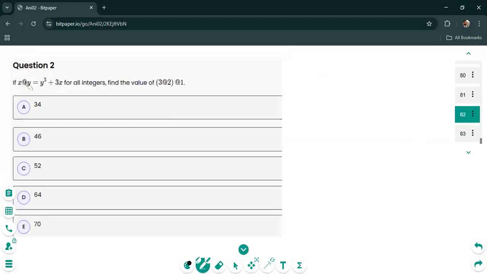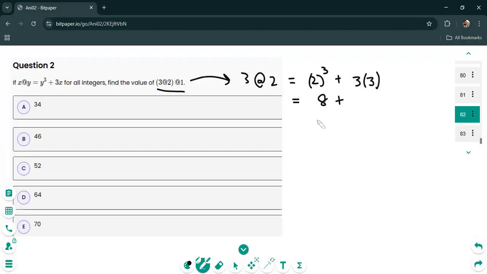All right, guys, here's another one. This is a pretty common type of question. They give you a weird symbol here, and there is a particular operation between x and y, and that gives you y cubed plus 3x. So here you would use BODMAS and first find 3 @ 2. So 3 @ 2 will simply be 2 cubed plus 3 times 3, because it is y cubed plus 3 times x. Whatever number is here is cubed, whatever number is here is tripled, and you're adding those results.